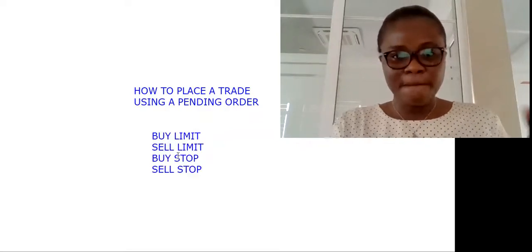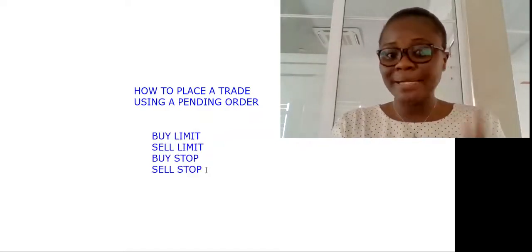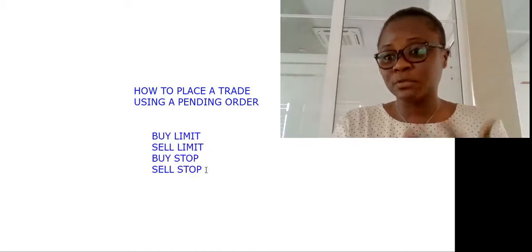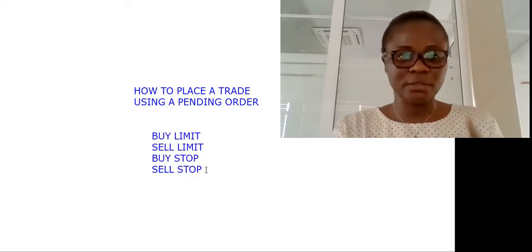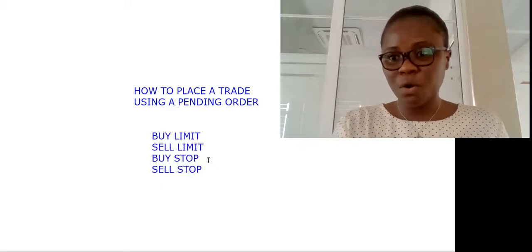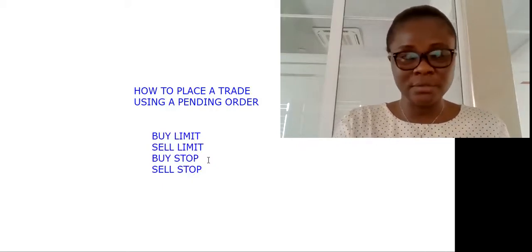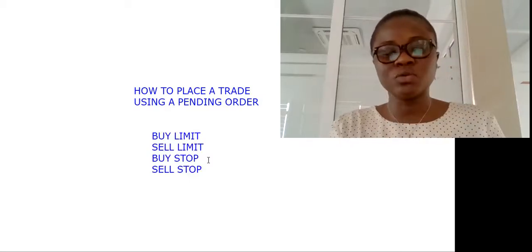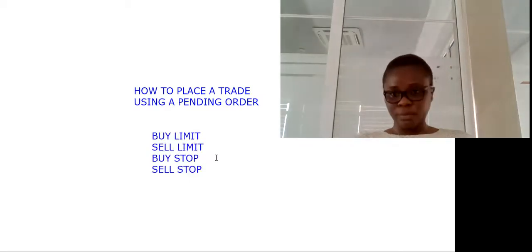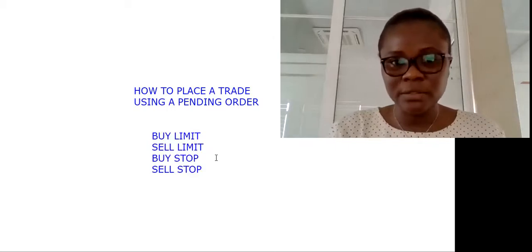So we have buy limit, sell limit, buy stop, sell stop, and also buy limit stop, if I'm right. So today we will focus more on the buy limit and the sell limit, and tomorrow we continue with the buy stop and the sell stop. And next week we do the buy limit stop. If you guys are okay, let's go.